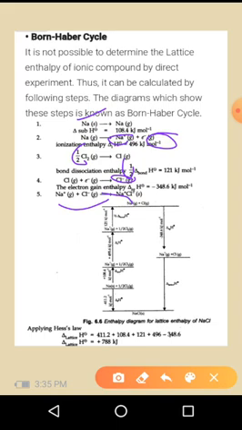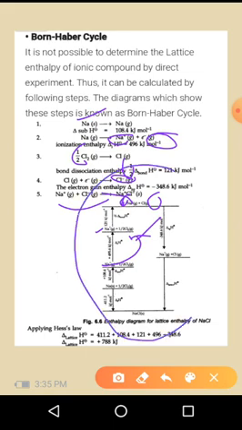So this is a Born-Haber cycle for the production of sodium chloride. Here we can see Na plus, Na gas and Cl gas. Initially Na plus and half amount of Cl2 will be formed, and after that this Na plus and half Cl2 gas are converted into the corresponding ionization state.